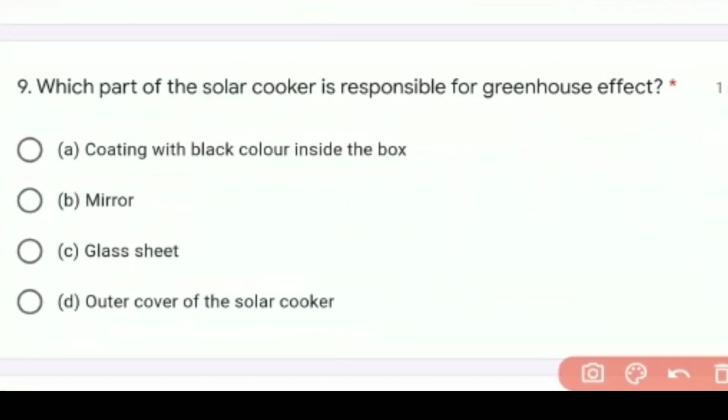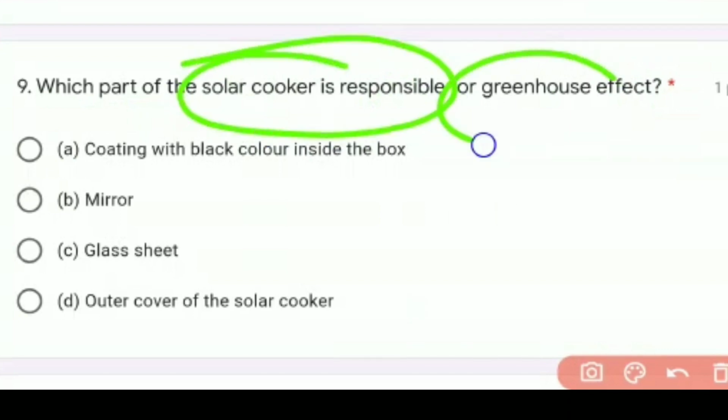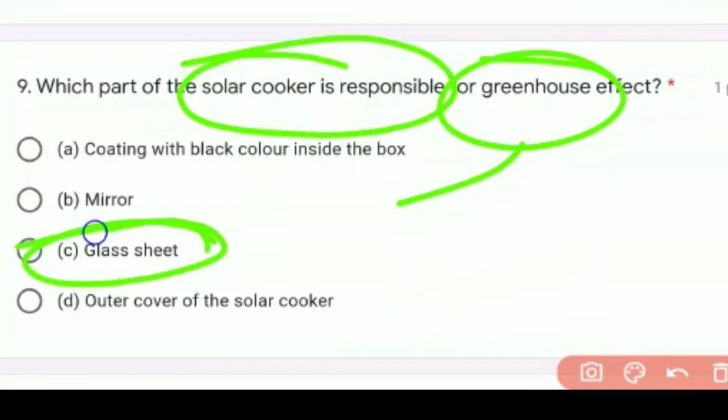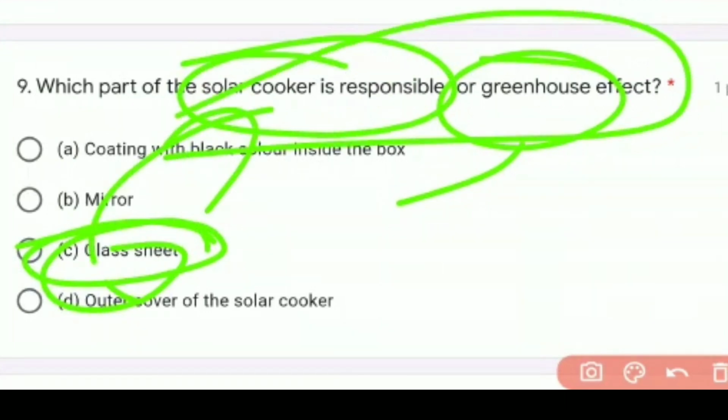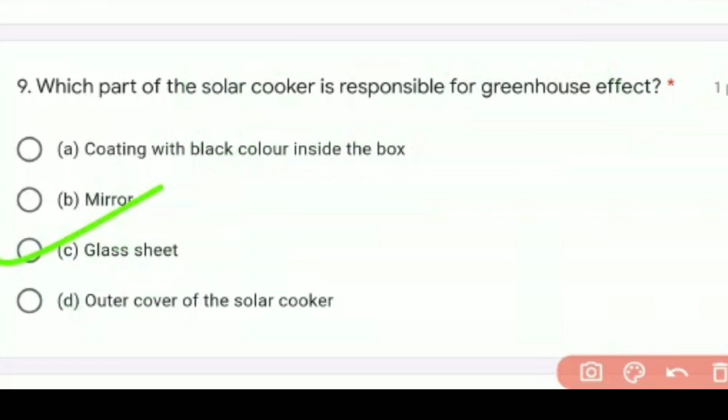That is the 9th one. Which part of the solar cooker is responsible for the greenhouse effect? You know that the greenhouse effect is nothing but the trapping of heat inside the Earth's atmosphere. That is called the greenhouse effect. If the greenhouse effect increases, it also causes global warming. So let us discuss that topic separately. But in the solar cooker, the greenhouse effect is caused by the glass sheet. So the glass sheet which we use in the solar cooker is responsible for the greenhouse effect. So this one you have to remember.